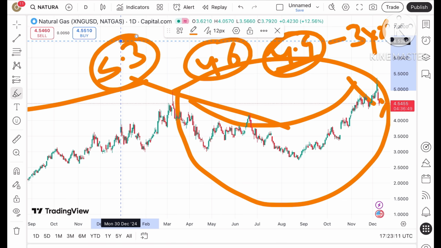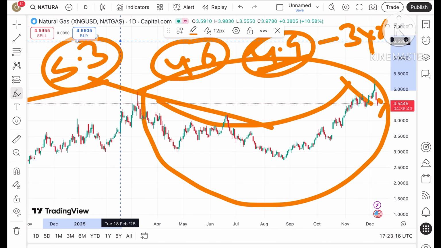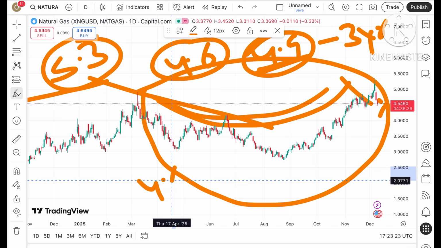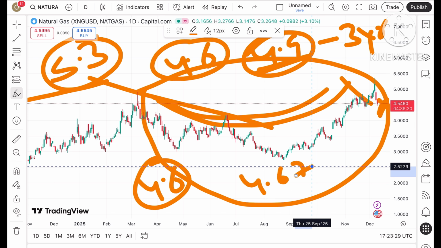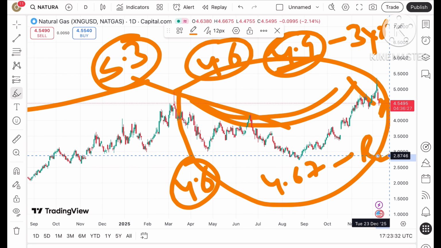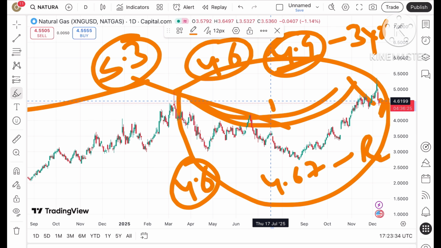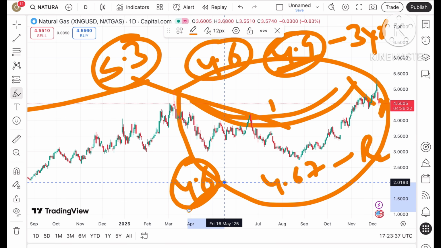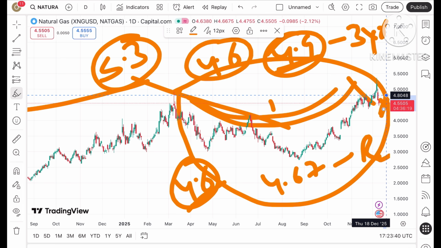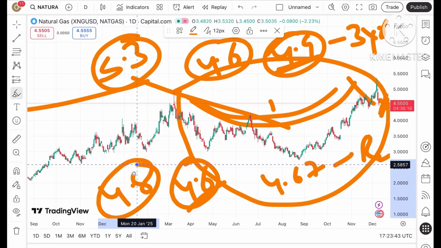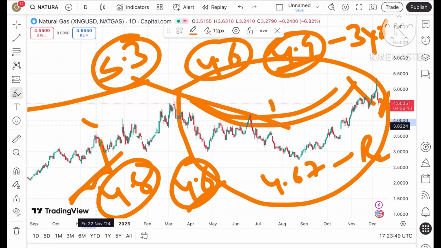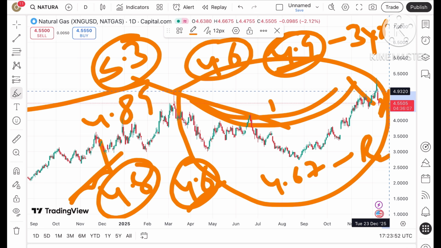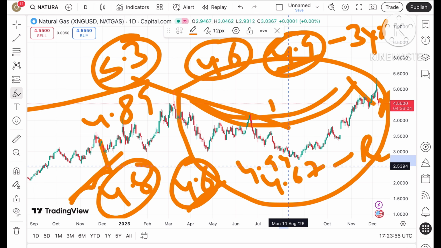It touched a level of 5.3 and has been continuously down after touching this level. If the price sustains this level, a chance of going towards 4.6 is there, and if the price moves above it, further upside can be seen towards 4.67, which is a resistance too. As soon as the price sustains above 4.61, chances are very high we can see further upside, towards $4.8, which is already tested. Then the price can rise above that level, and a probability of going towards 4.89 can be seen.